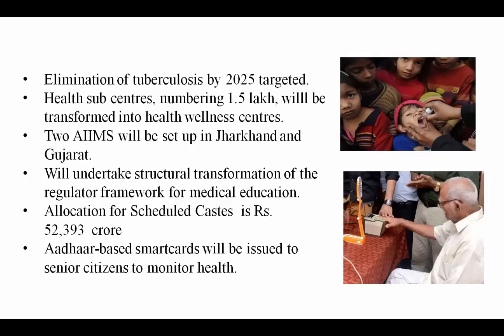Now, elimination of tuberculosis by 2025 is targeted. Health sub-centres numbering 1.5 lakh will be transformed into health wellness centres. Two new AIIMS, one in Jharkhand and another in Gujarat. They will undertake structural transformation of the regulatory framework for medical education. Rupees 52,000 crore allocated for the Scheduled Castes, and an Aadhaar based smart card will be issued to senior citizens to monitor health.